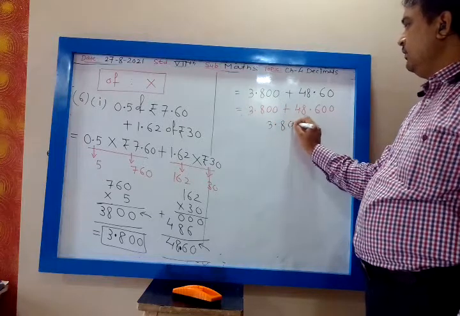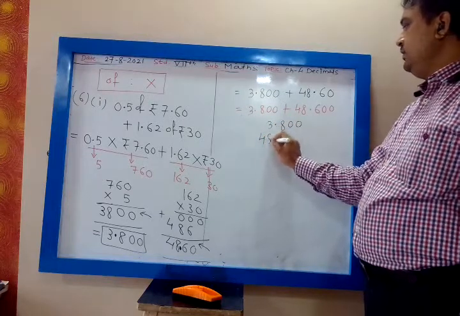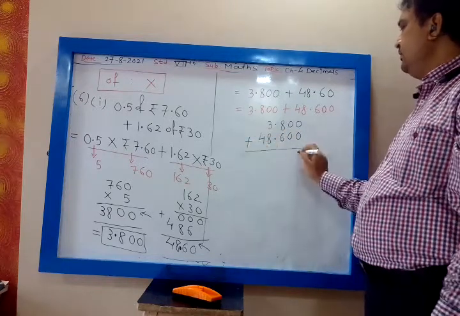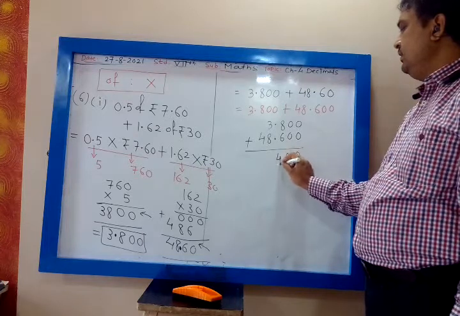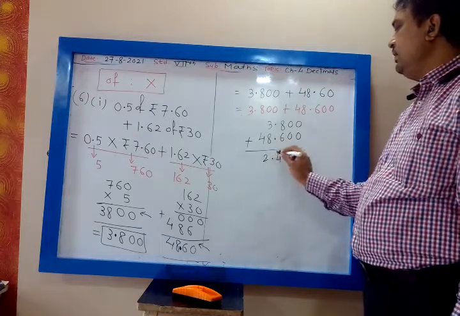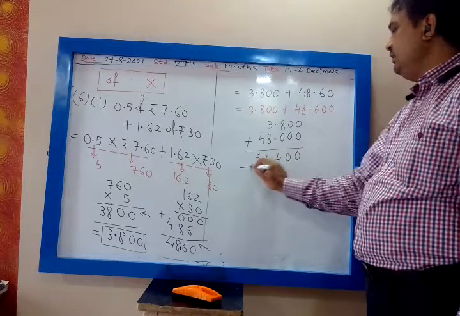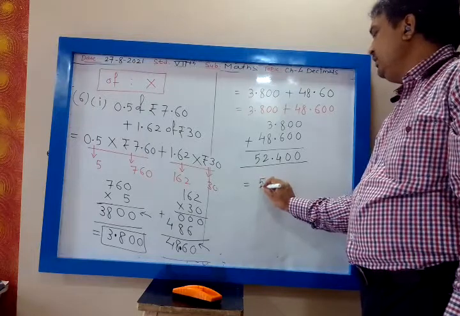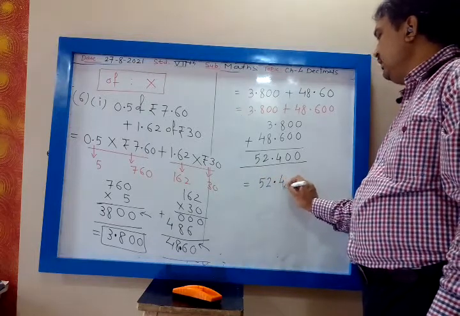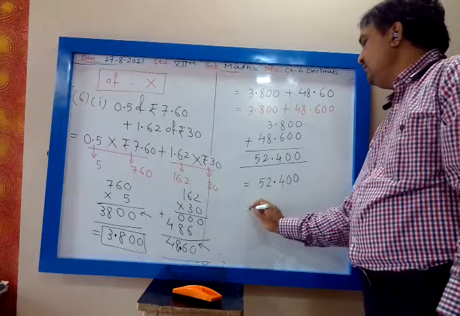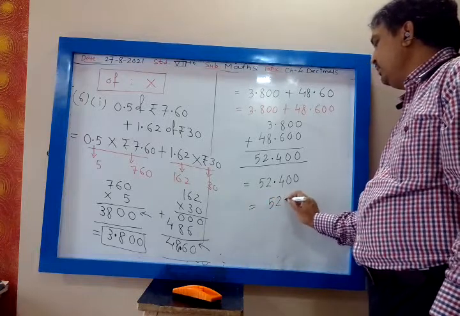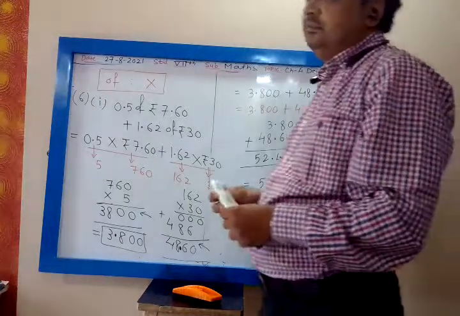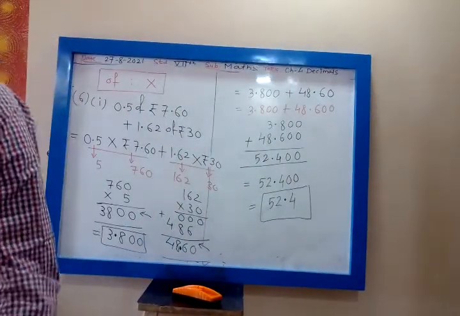3.800, 48.600. We want to add them. So 0 plus 0, 0, 0, 8 plus 6, 14, 8 plus 3, 11 plus 1, 12, 4 plus 1, 5. 52.400. Yes? So the answer is 52.400. Can you tell me what is the final answer? This is the same as 52.4. Yes? All of you agree? So the answer is 52.4.